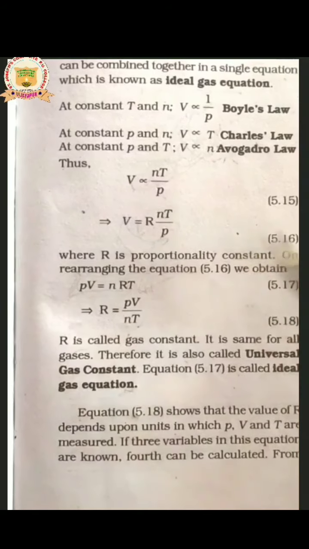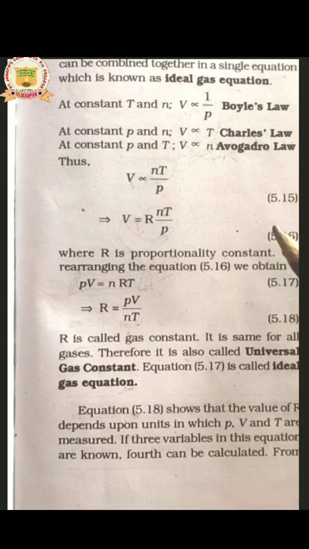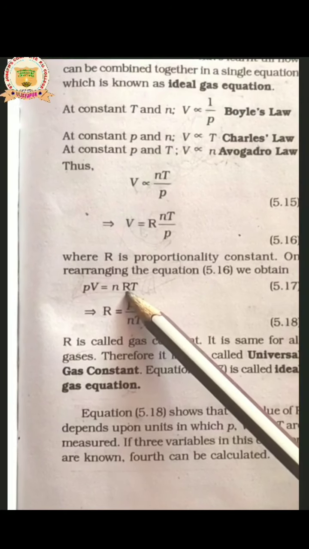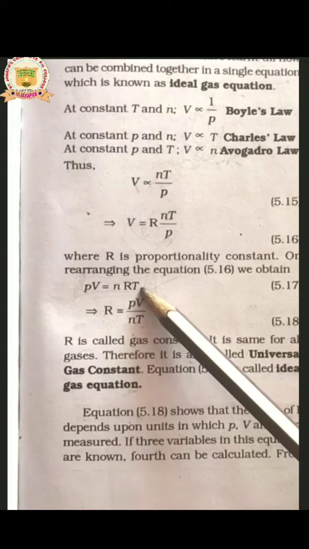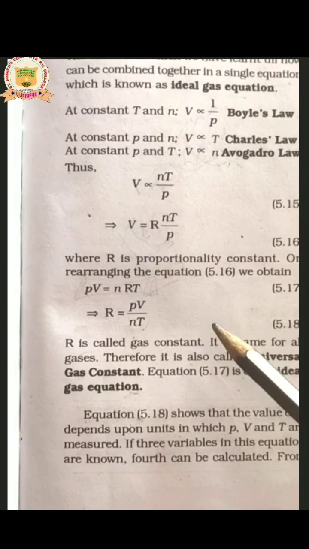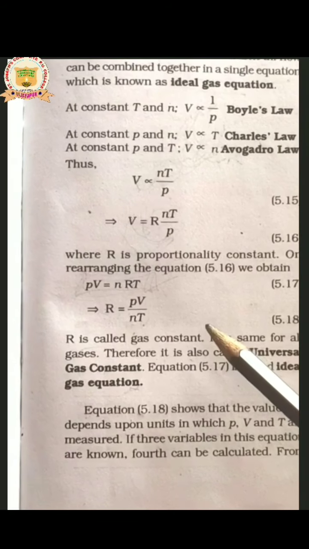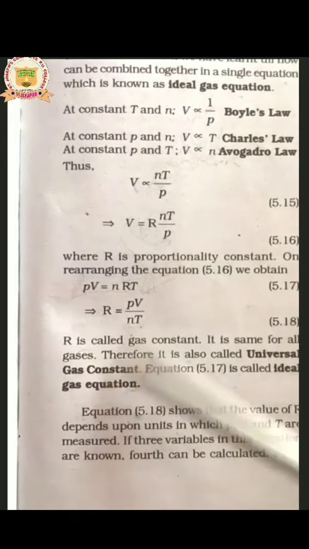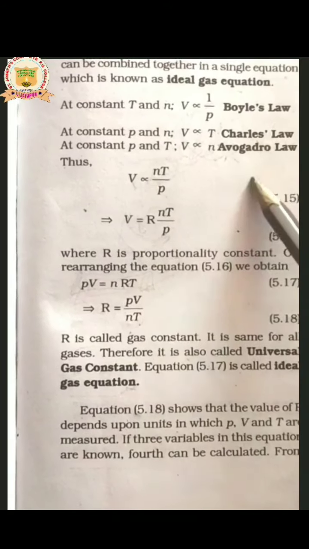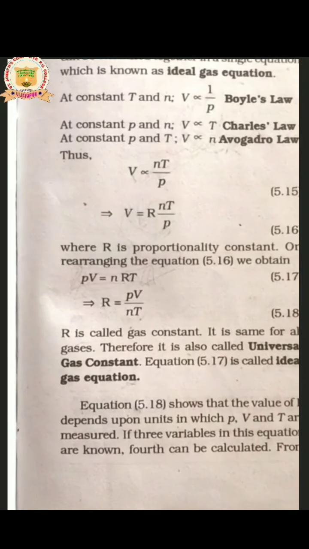In this equation, P is the pressure of a gas, V is the volume of a gas, n is the amount of substance or the number of moles, R is the universal gas constant, T is the temperature. This is your answer. Otherwise, for 3 marks, derive the ideal gas equation. We will derive this equation with the help of these 3 gas laws, or it is also called the combined gas equation.